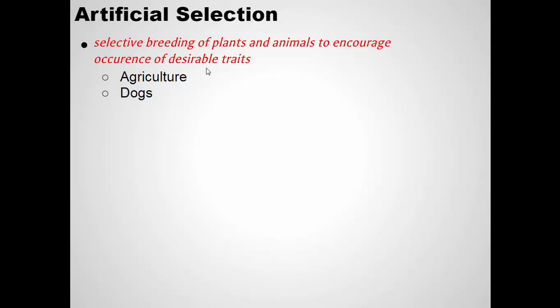And so the examples of selective breeding or artificial selection are agricultural crops, domestic animals, pets. These are all the result of artificial selection by humans. And so we'll go over several examples of this.